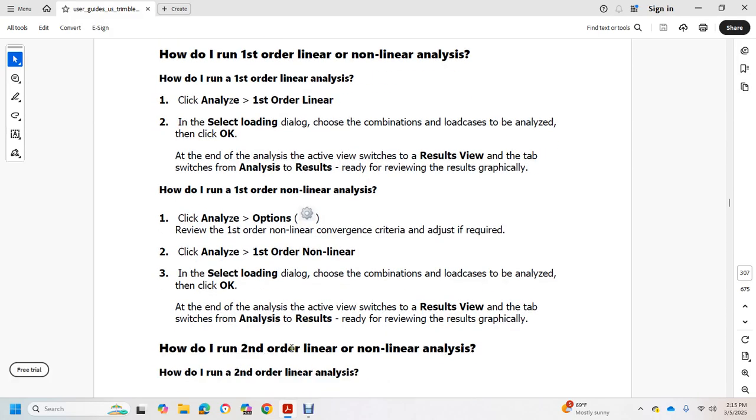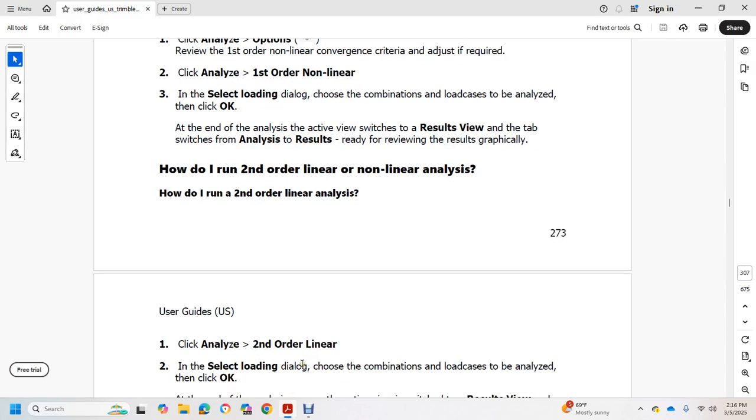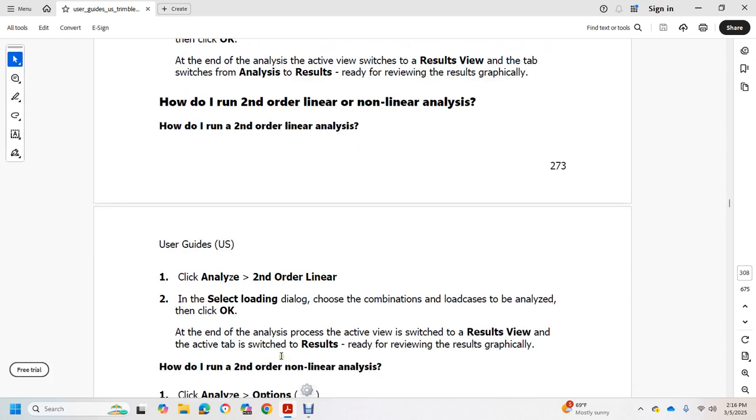How to run a second order linear or nonlinear analysis. How to run a second order linear analysis: click Analyze, Second Order Linear, select the loading dialog, choose the combination load case to analyze, then click OK. At the end of the analysis process, the active view switches to the result view, ready for reviewing the results graphically.